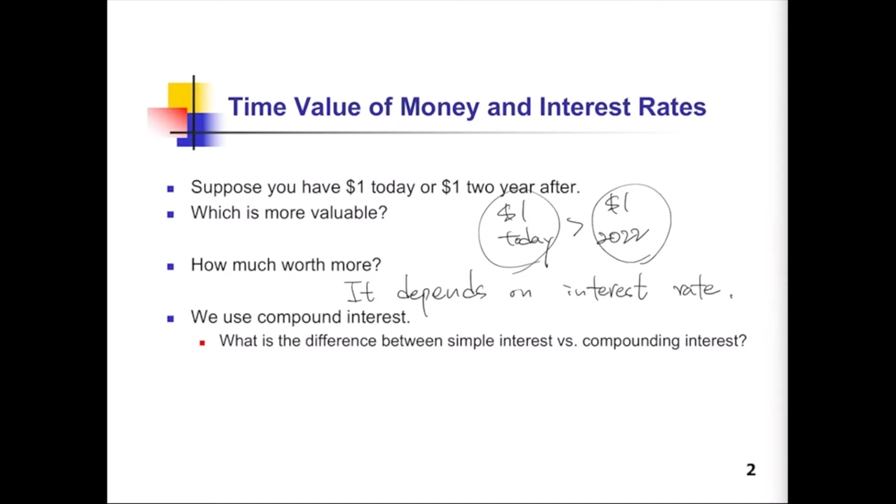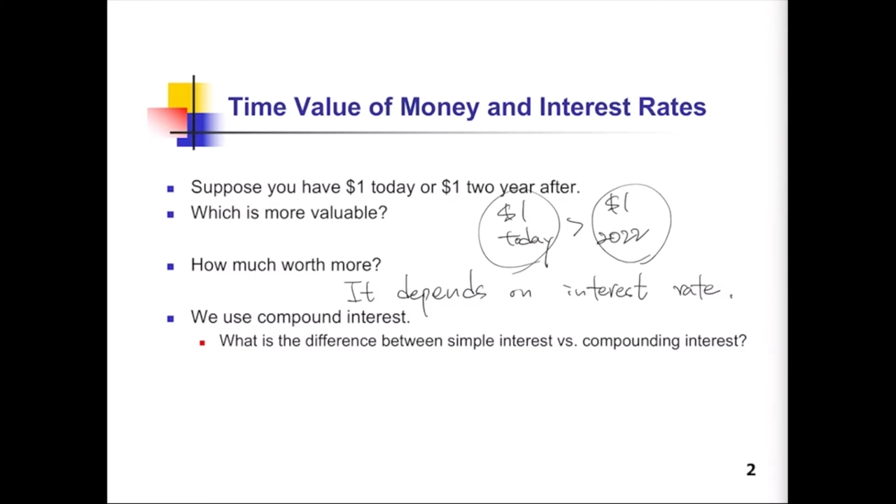When you save $1 in the bank, you will get interest. Money has time value, so the bank gives you interest as compensation for the time value of money. In the real world, we should consider risk and many other things, but at this stage we just consider the interest rate only. There are two types of interest rate, simple interest and compounding interest. In Korean, we call simple interest 단리, and compounding interest 복리. In finance, we usually assume compounding interest.